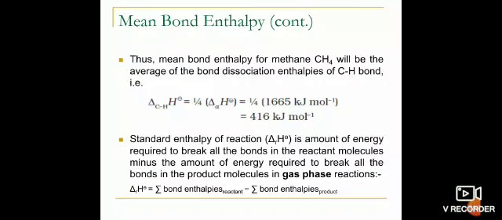When the enthalpy of formation is not available, then one can find the enthalpy of reaction by using the bond enthalpies. The standard enthalpy of reaction is the amount of energy required to break all the bonds in the reactant molecules minus the amount of energy required to break all the bonds in the product molecule, keeping in mind that all the reactants and the products must be present in the gaseous state.